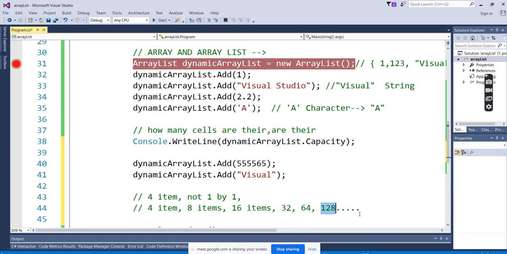But internally it is working very hard for us. After we utilize the 4, it will add another 8, then 16, 32, 64. So the size of an array list keeps on increasing. That's the reason size is not a constraint here; it keeps adding size.